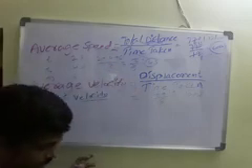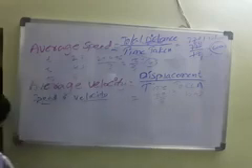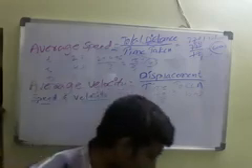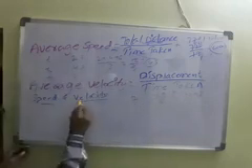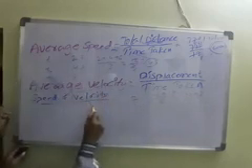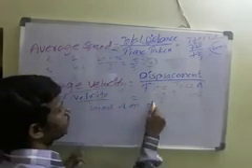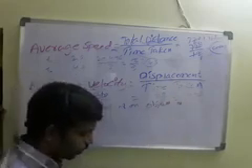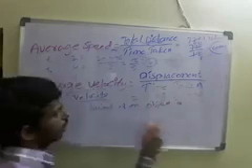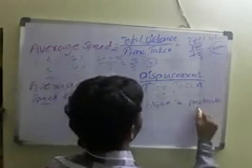So next, now velocity. Velocity is the speed of an object in a specified direction. In a particular direction you can take.